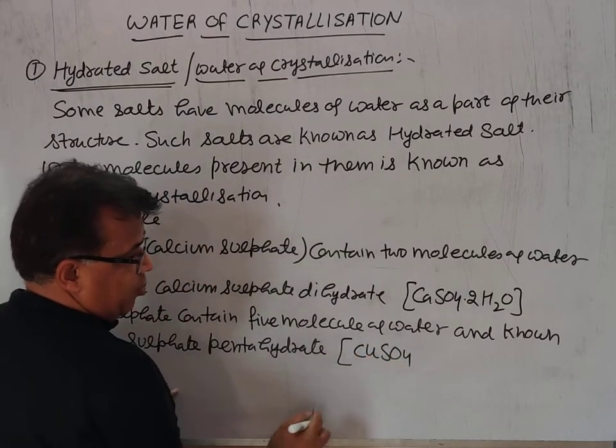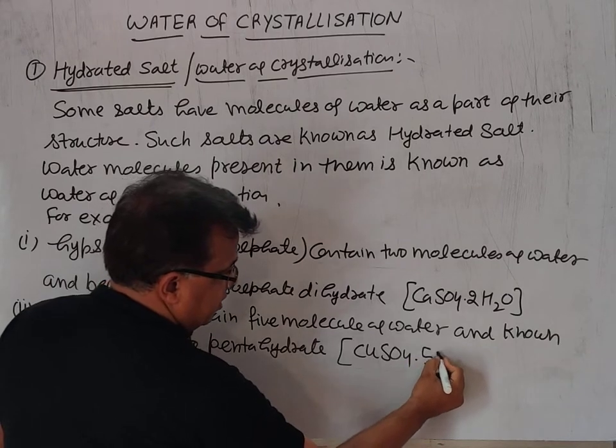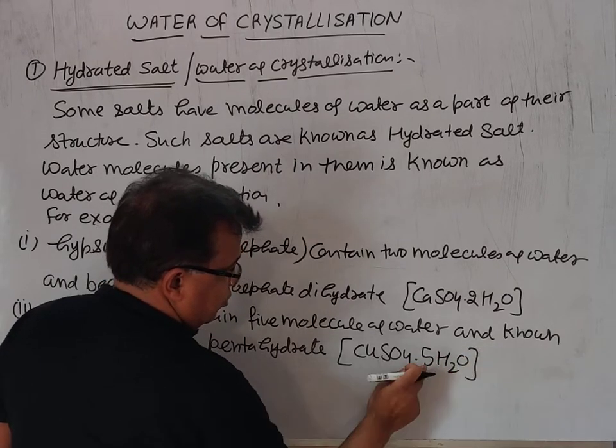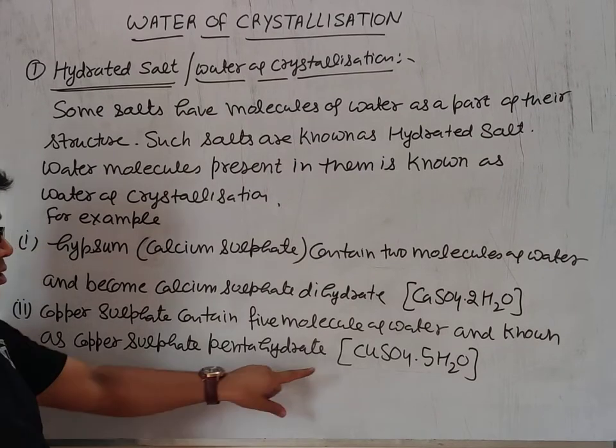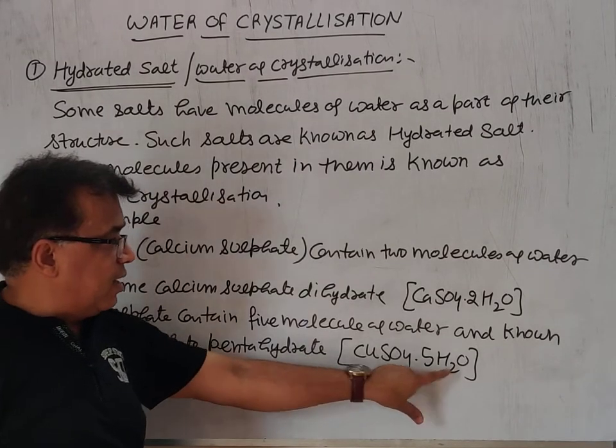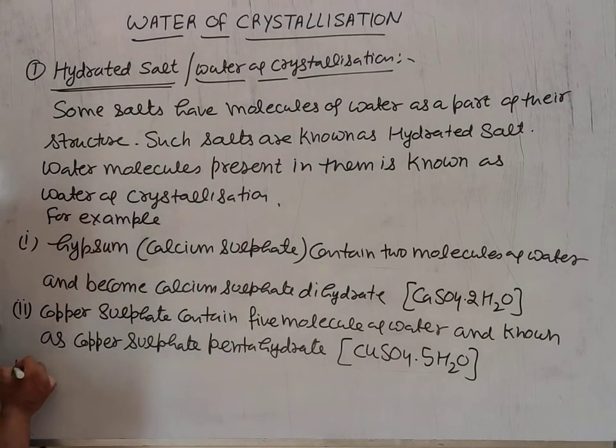It is anhydrous copper sulfate, and if it contains water, it is hydrated copper sulfate: copper sulfate pentahydrate.